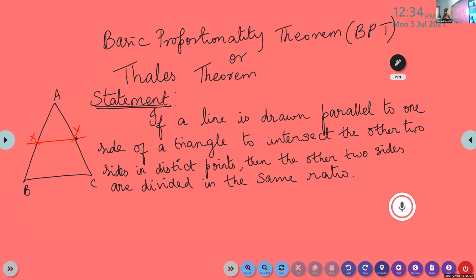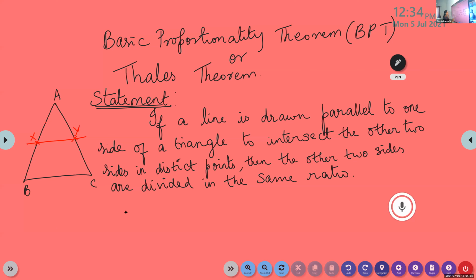Then, what do you have to prove? The other two sides are divided in the same ratio. That means, if you draw a line, is it dividing this line into two parts? AX is one part, XB is the other part. Same way, the same line is dividing AC into two parts. Which are the other two parts? AY and YC.